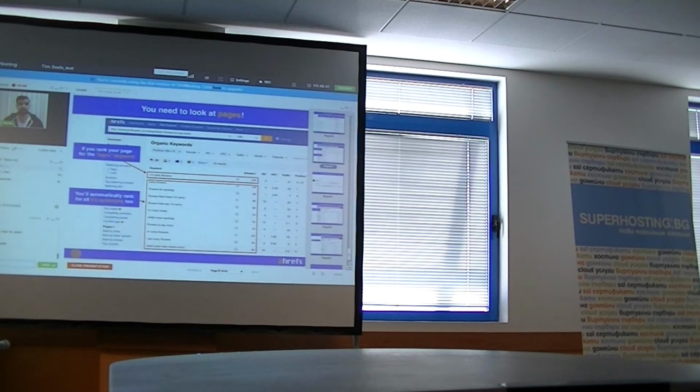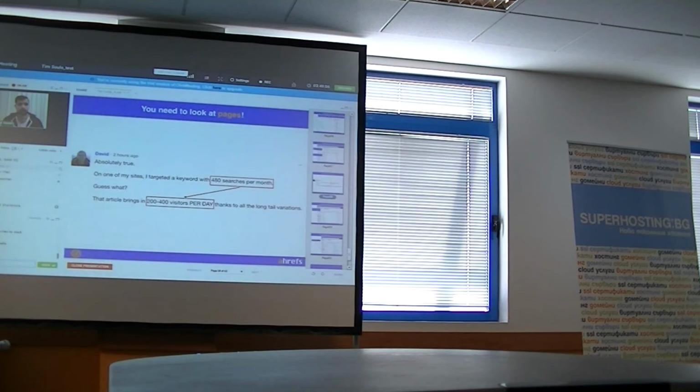So this is why the idea is not just to look at the search volume of an individual keyword, but to study the pages that rank for this keyword and see how much traffic they're generating in total from all these different ways to ask the same question to the same search query.